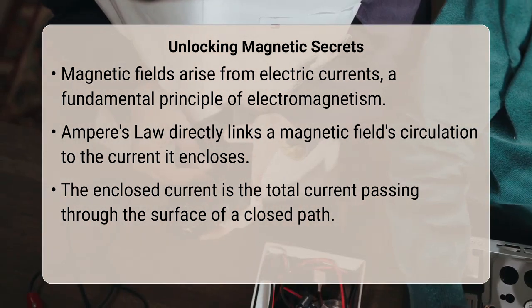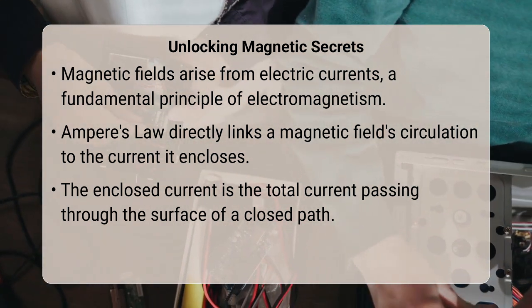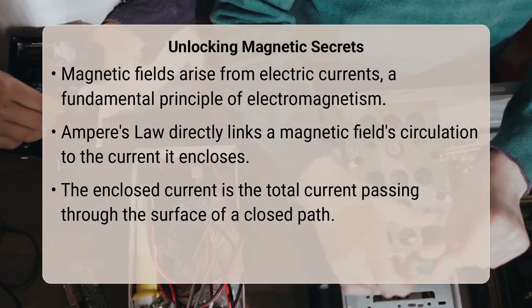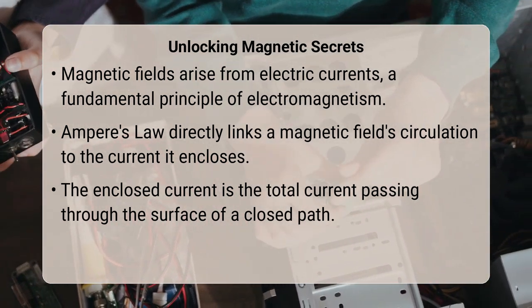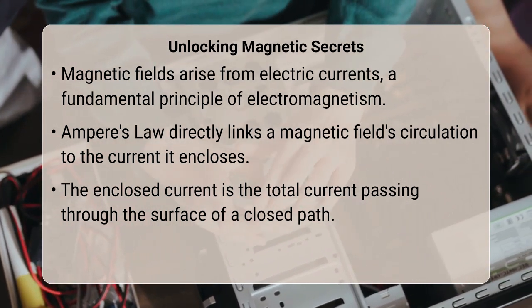Ampere's law states that the line integral of the magnetic field B around any closed path is directly proportional to the total current passing through the surface enclosed by that path. This total current is what we call the enclosed current.